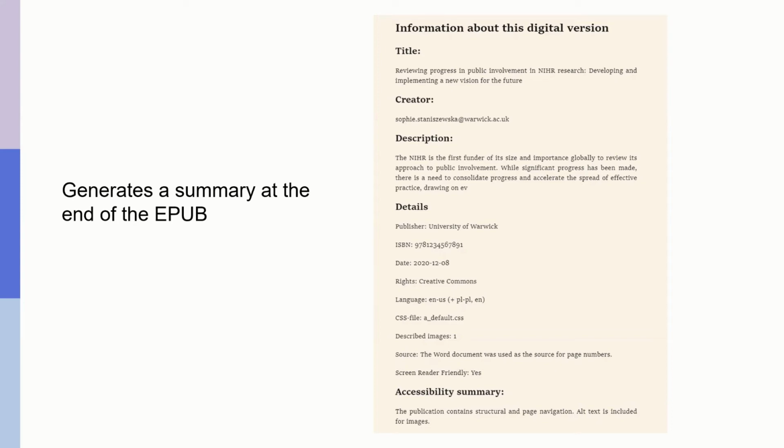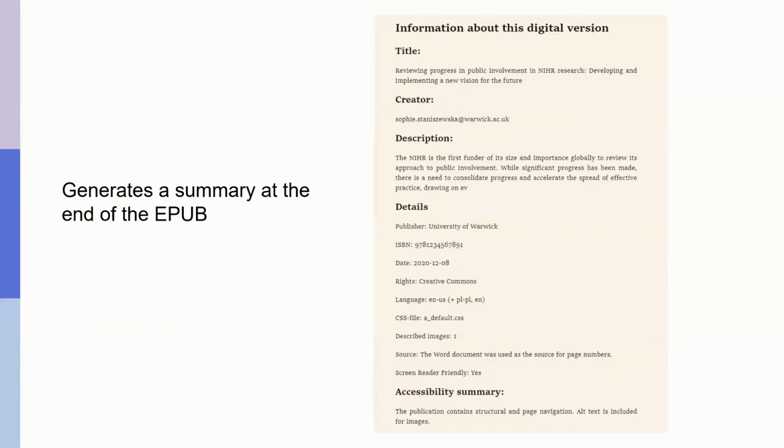It's actually taken the Word has automatically seen the name of the lead author, which is a Polish name, and it's detected that as a Polish word. So actually there's a nice little extra feature there that I can check which languages have been detected and put that right in my Word document. And it includes the accessibility summary too, which you're able to edit. So not useful for everyone, but useful for some to include this discoverable metadata within the EPUB itself.